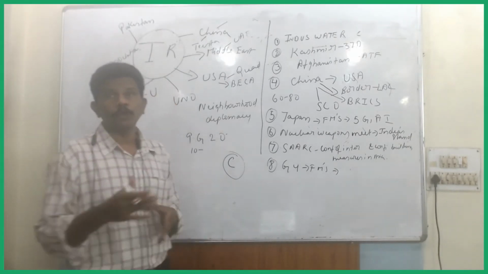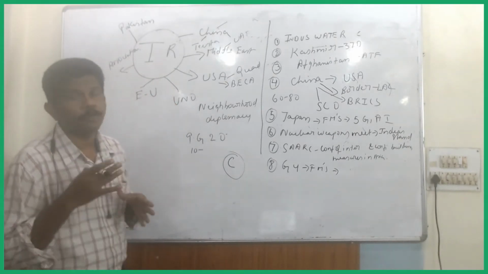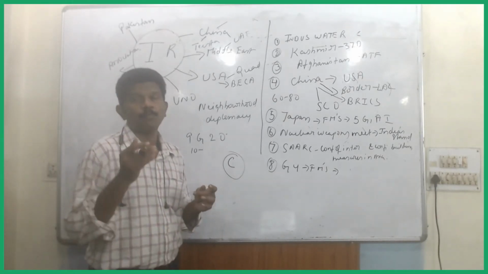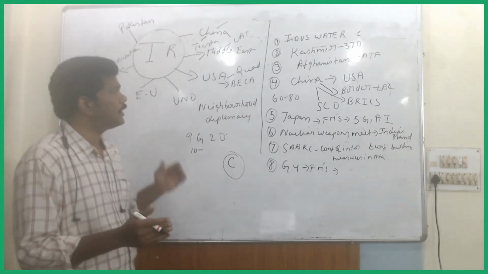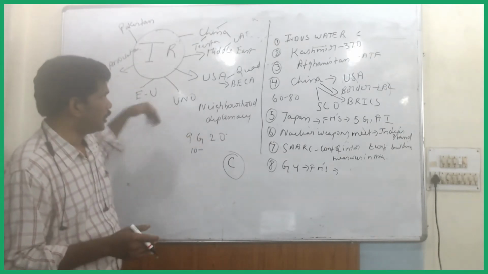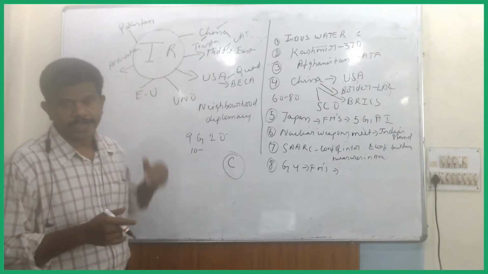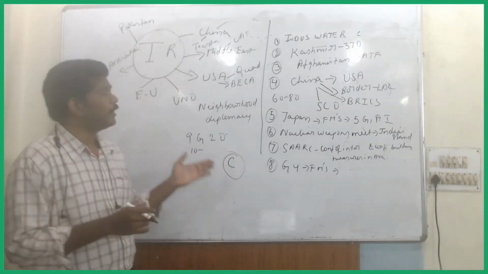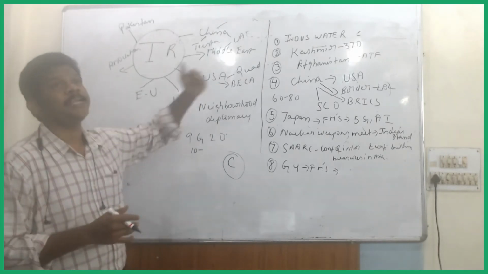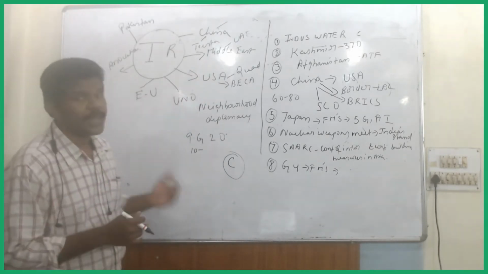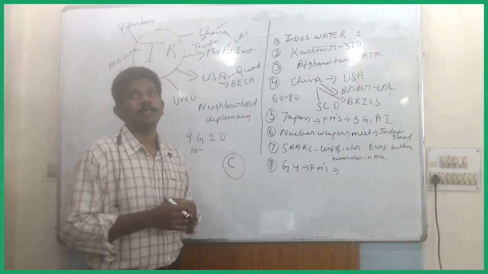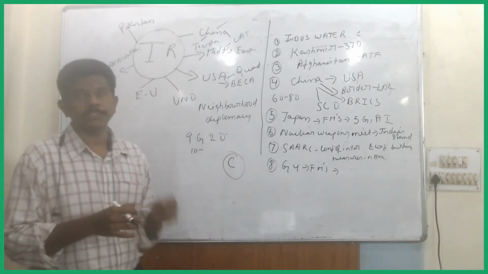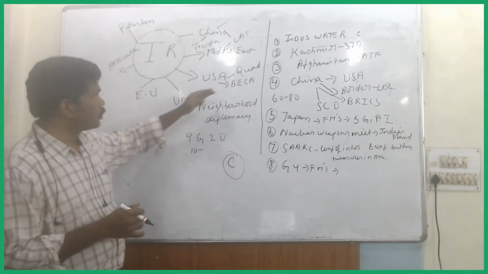People, if you want to score more in your paper 2, if you want to score more in your essay paper, if you can give more examples in the answer, you will easily get a lot of marks. And apart from that, USA is also very, very important for the exam. The Quad group is important because we are trying to stand up to China in the light of the events which are happening in the last 5-6 years and predominantly in the last 4-5 months. So that is also very, very important.